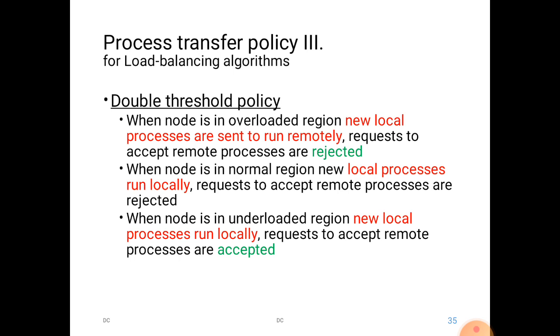Now we see the node which is in the under region. Here the new local processes run locally. They also accept requests for remote processes. So they also allow any remote processes. Suppose some other node is overloaded and wants to run its local process on some other node, this type of underloaded region will accept that. So requests from the other remote processes are accepted, and they are also processed.